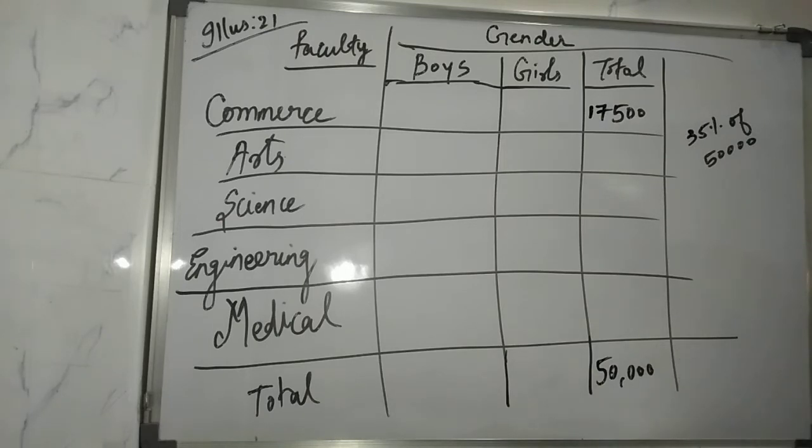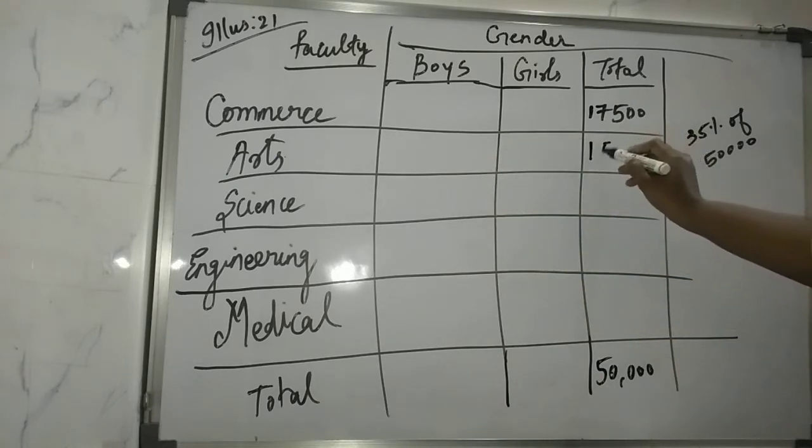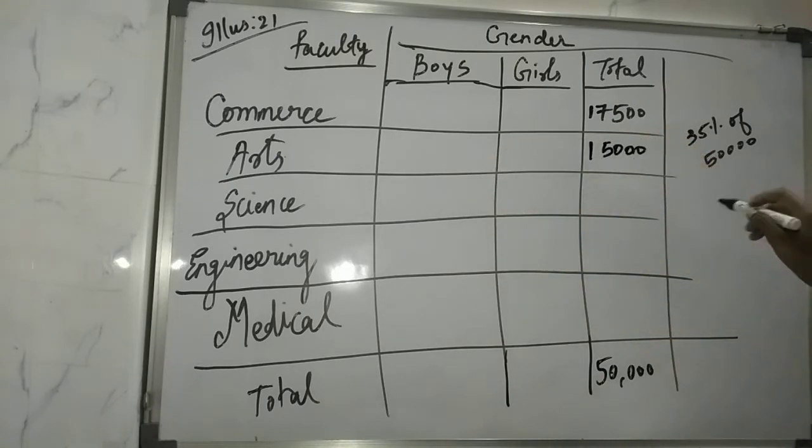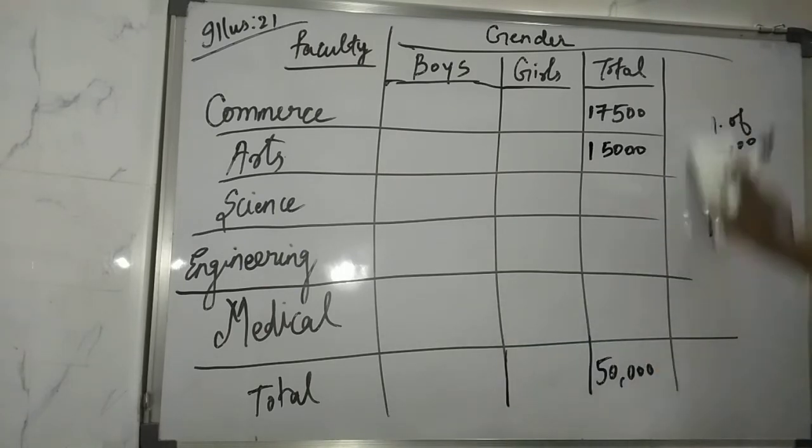So 30% of 50,000 are in arts faculty, right? So arts faculty is 15,000. You have to take 30% of 50,000, the total students. It would be 15,000 in the arts faculty.